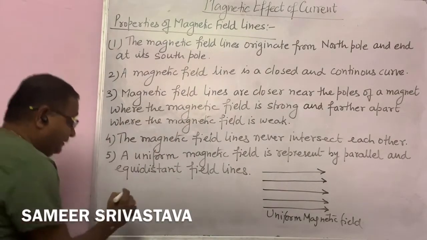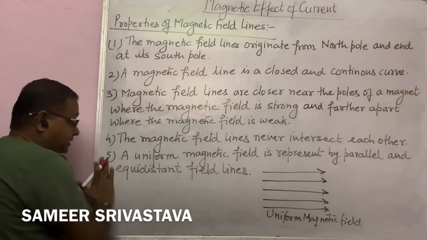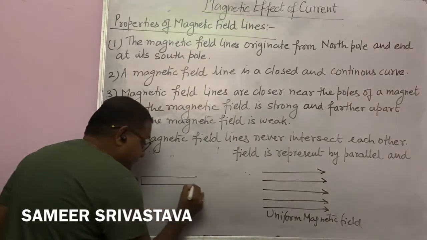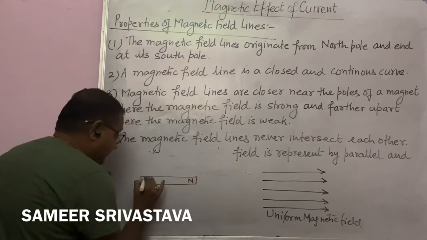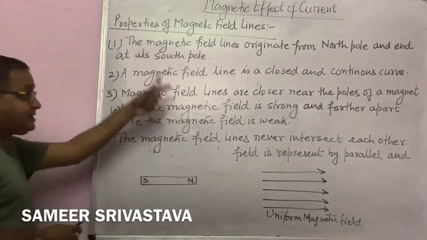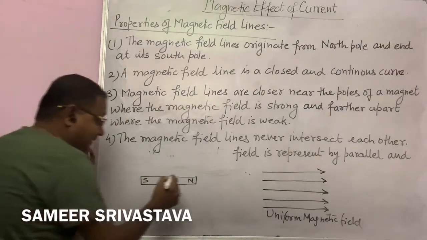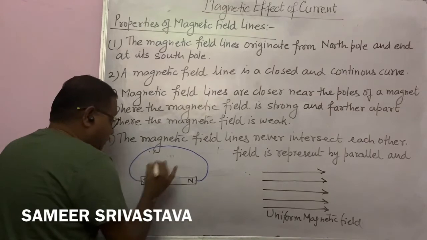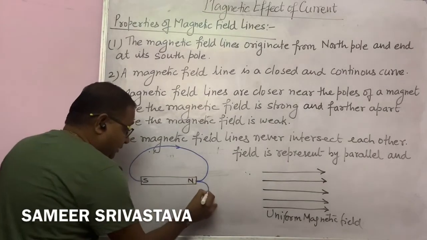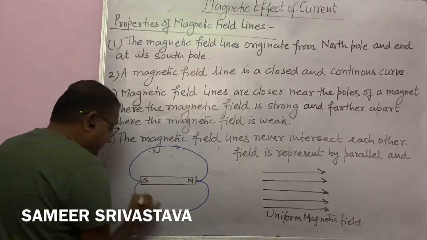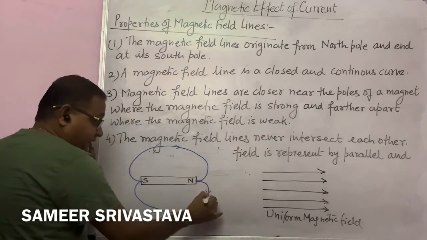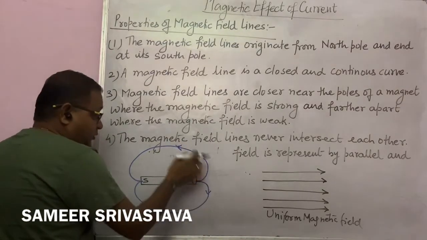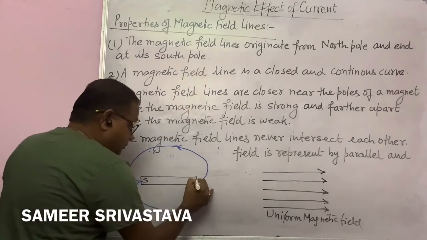I hope you note this down. Say this is our magnet, students, and this is the north pole and this is the south pole. As we discussed in the properties, the magnetic lines originate from the north pole and terminate at the south pole, like this. The arrow shows that they originate from the north pole and terminate at the south pole.